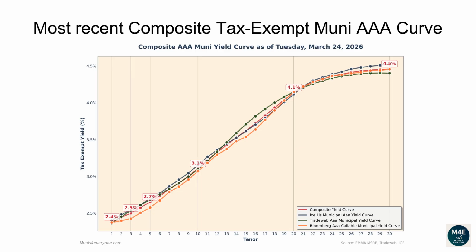The one-year composite tax-exempt yield is 2.38%. The two-year yield is 2.44%. The three-year yield is 2.5%. The 5-year yield is 2.65%. The 10-year yield is 3.11%. The 20-year yield is 4.14%. The 30-year yield is 4.46%.